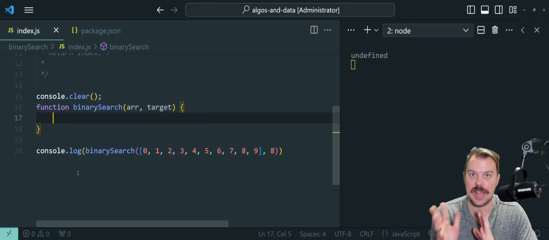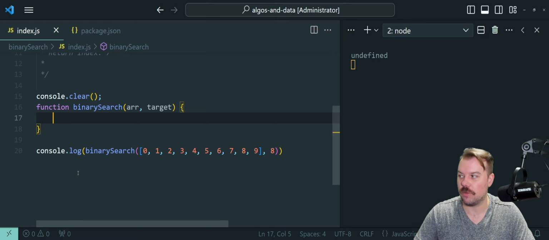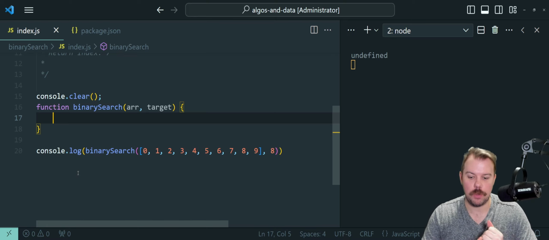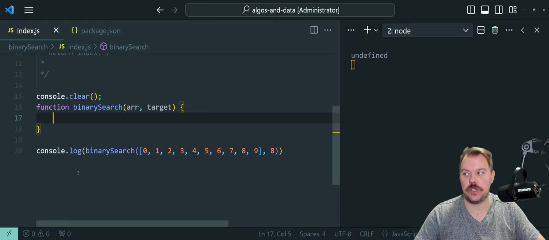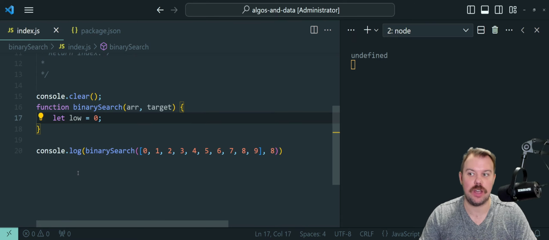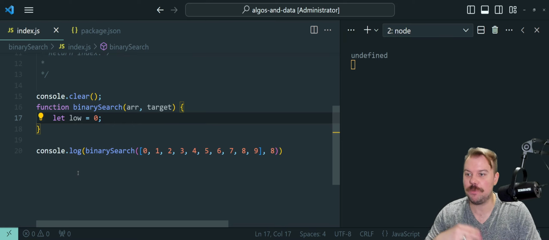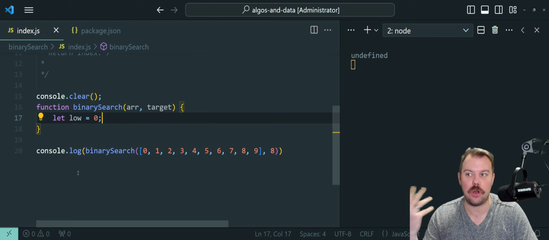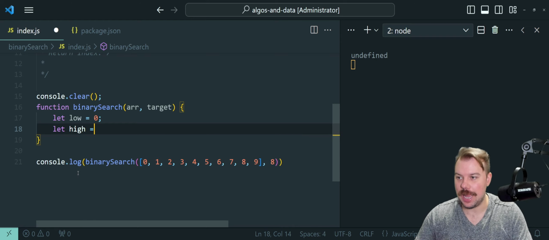So remember, it's a whole divide and conquer, and splitting the whole thing in half is the idea behind binary search, hence all the puns in the intro of this video. So we need to know where our low point is, our high point is, and where our middle point is for these halves that we are working through as we throw out left and right halves as we begin searching through here. So we need to know a low point, which will start at the index value of 0. That makes sense. Our lowest value will be the start of the array, which will be 0 for all arrays. We're going to have our high point be our array length minus 1.